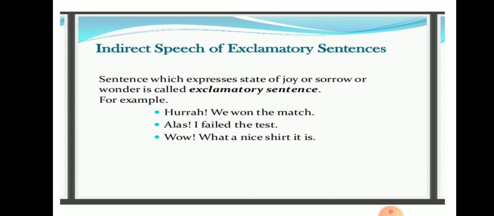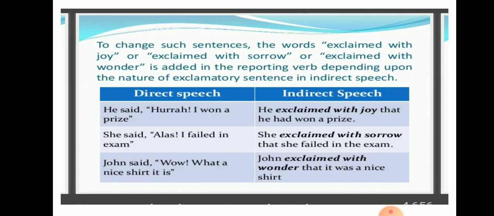Next, we are going to the last type of sentence, that is the exclamatory sentence. A sentence which expresses a state of joy or sorrow or wonder is called an exclamatory sentence. For example, hurrah, we have won the match. Alas, I failed the test. Wow, what a nice shirt it is. So these are some of the examples.